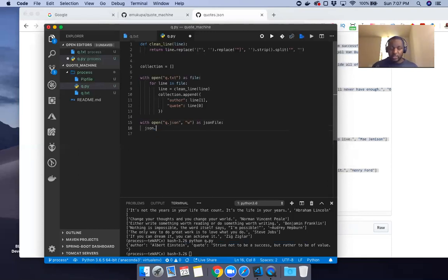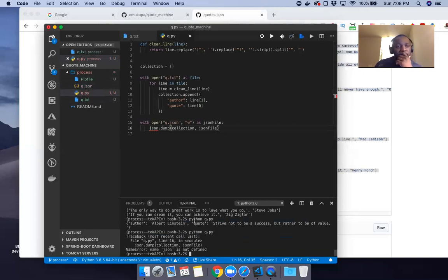So I'll need to use the JSON class, and then I'll dump it line by line. It's going to do the magic. First I'll dump the collection into this JSON file. We know we don't have it yet, but if you look at the left-hand side, take a look here. We have 1, 2, 3, 4, the processor. But if I run the script, see what happens there. Bingo. See that? That shows up there.